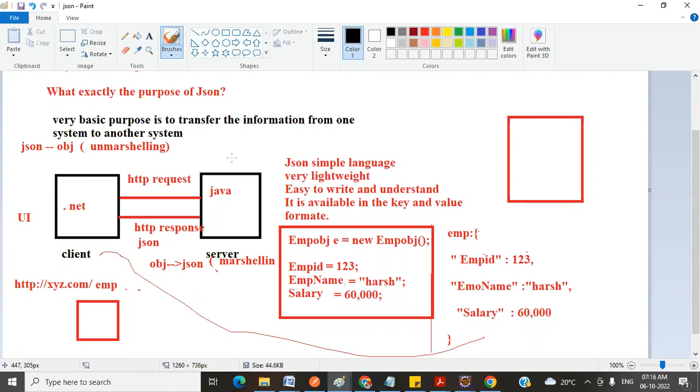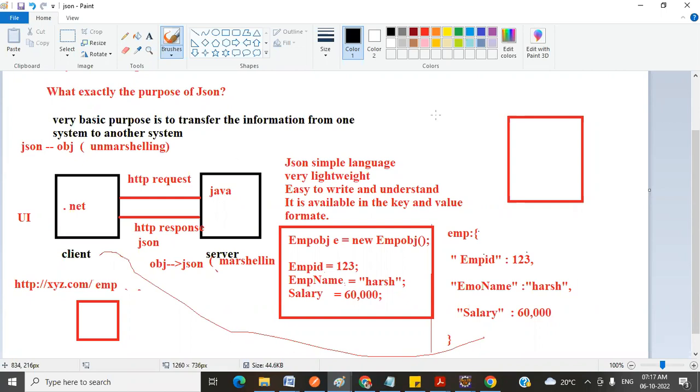Why are we using JSON? Why can't we use other languages like HTML, XML, some other languages we have, right? Because JSON is a simple and very lightweight language. The main advantage of JSON is that it's very lightweight. It does not contain the syntax we use in other languages like HTML and XML.